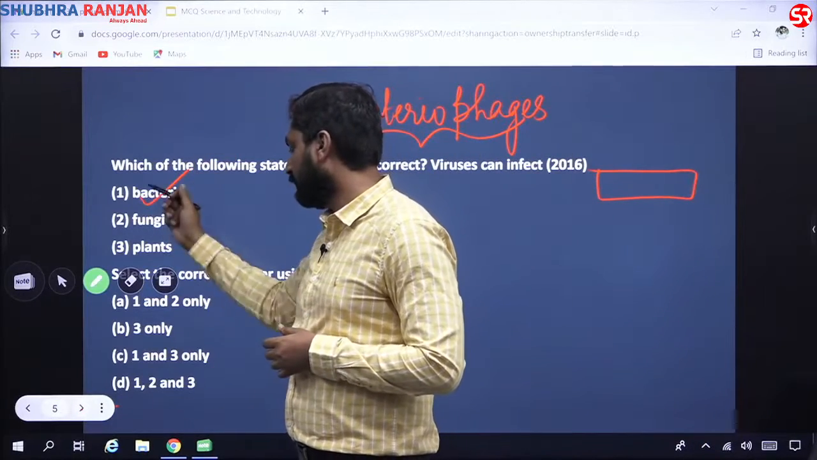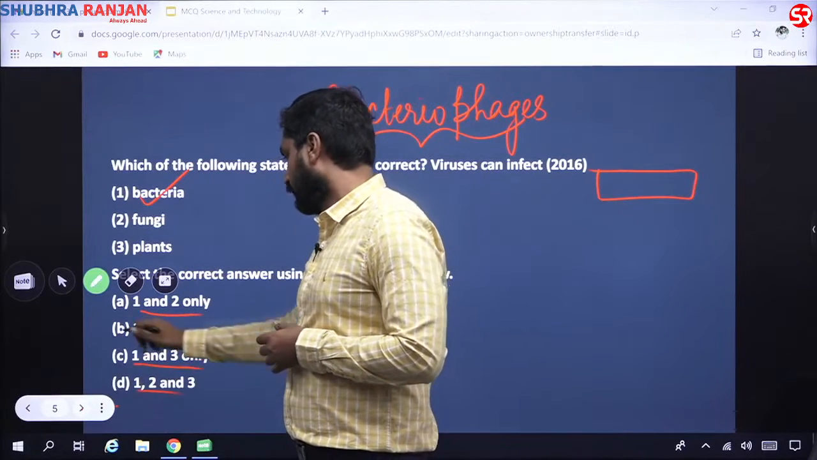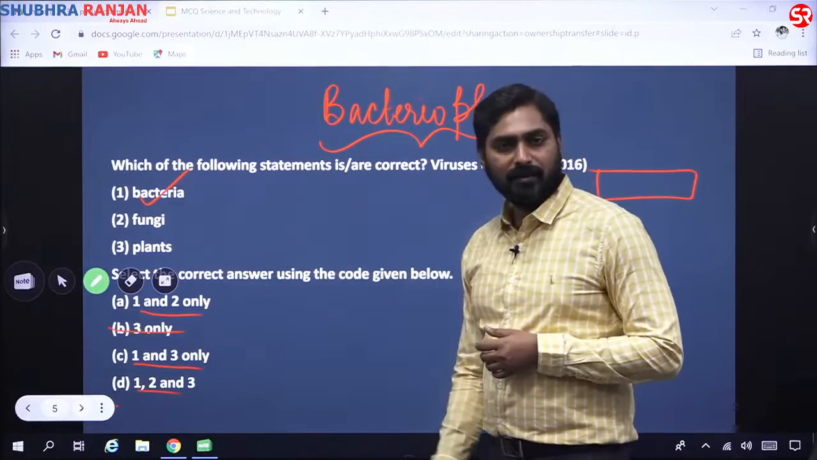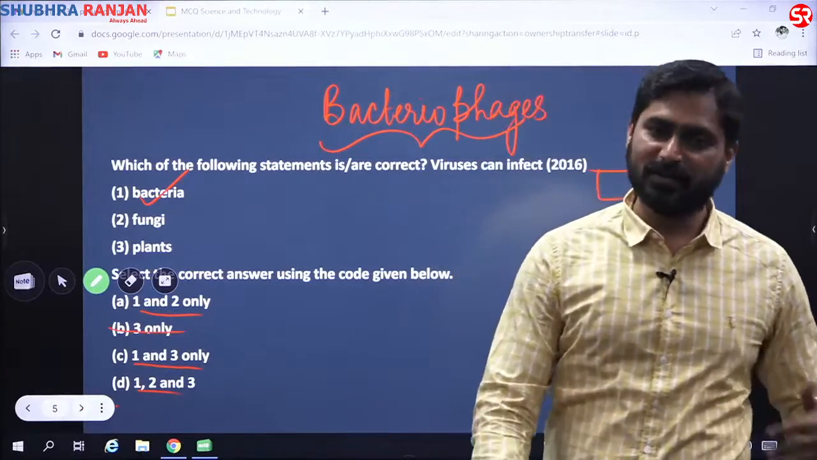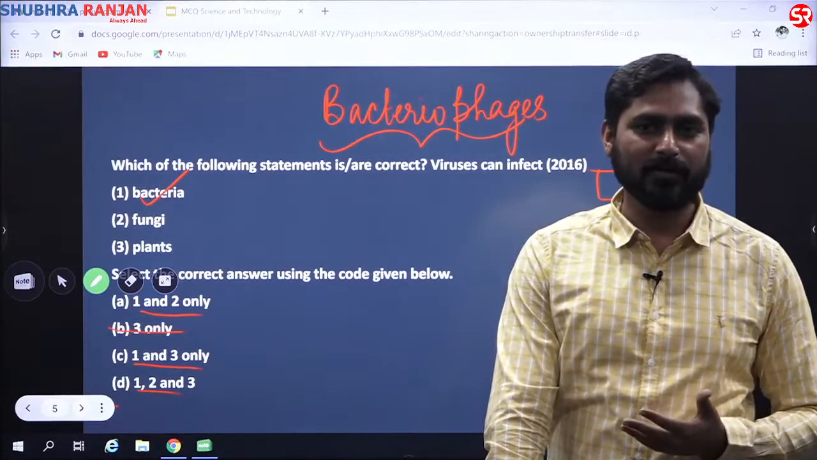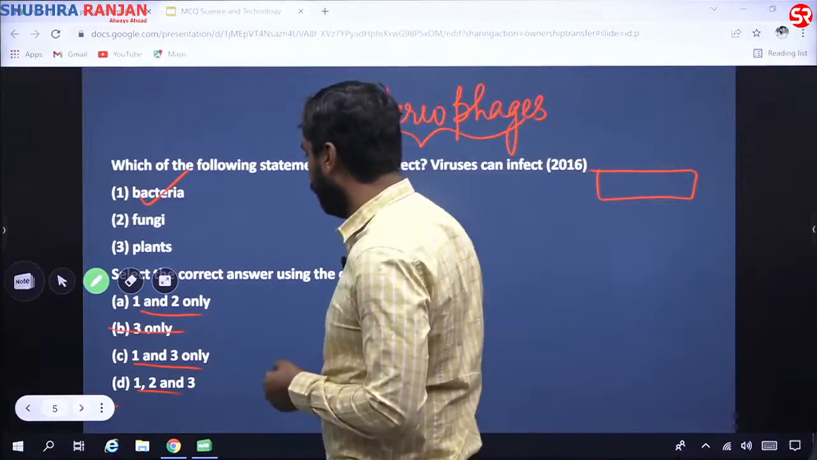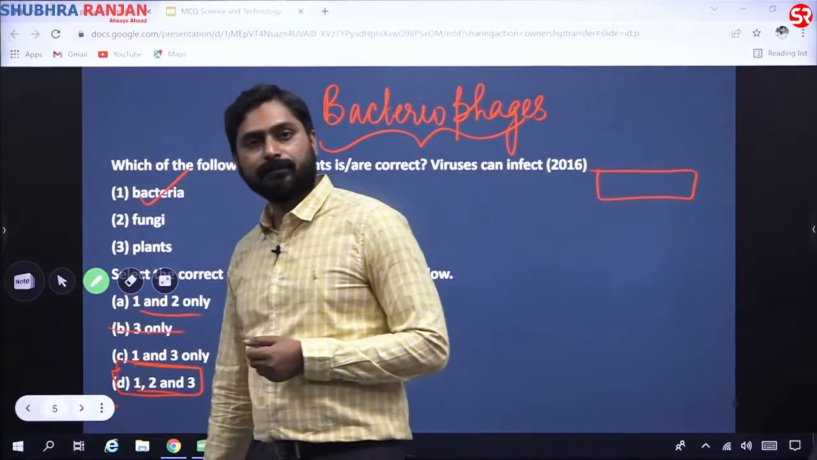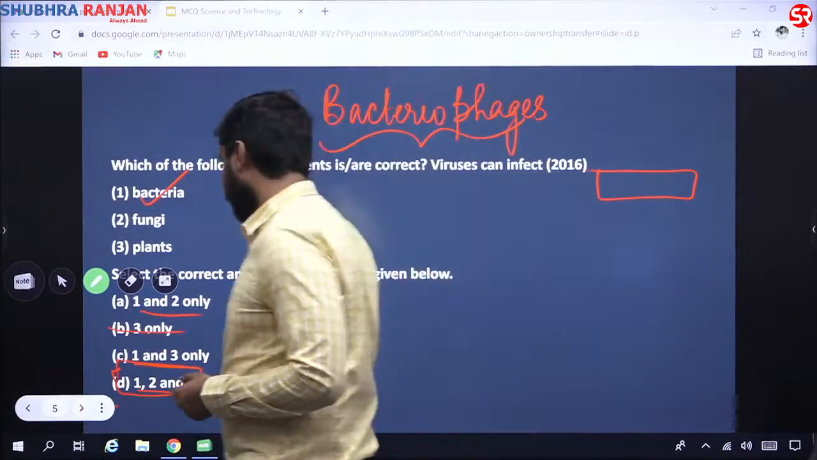So does this help? Yes, this helps. Can it affect fungi? Yes, it affects fungi also, and it affects plants also, it affects humans, it affects animals. So viruses are one of the most potent microorganisms, and they affect all types of other organisms. So the answer is D in this case. Okay, so moving on to the next question.